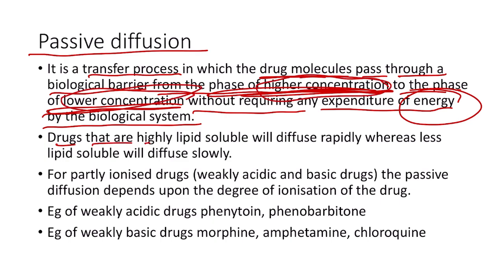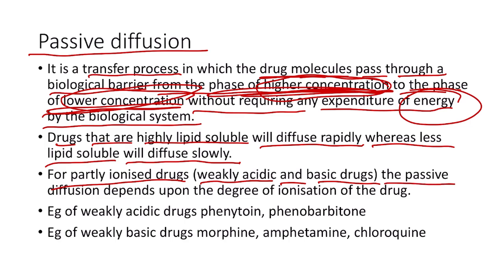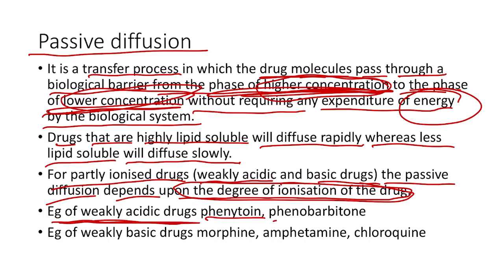Drugs that are highly lipid soluble will diffuse rapidly, whereas the less lipid soluble, that is the ionized drugs, will diffuse slowly. For partly ionized drugs, that is either weakly acidic or weakly basic drugs, passive diffusion depends upon the degree of ionization of that particular drug. If the drug is more ionized, it will diffuse slowly, whereas if the drug is less ionized, it can easily diffuse through the hydrophobic lipid bilayer. Examples of weakly acidic drugs include phenytoin and phenobarbital, and examples of weakly basic drugs include morphine, amphetamine and chloroquine.